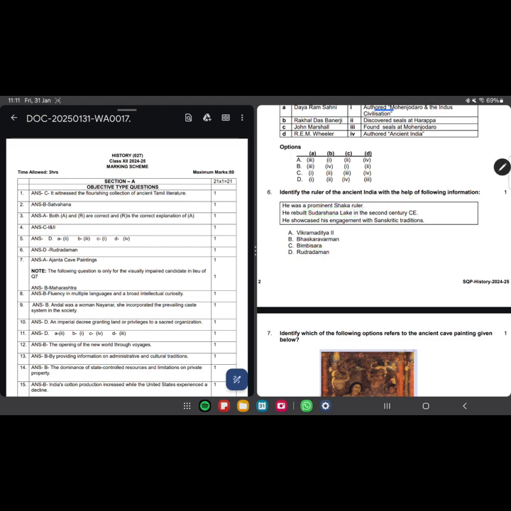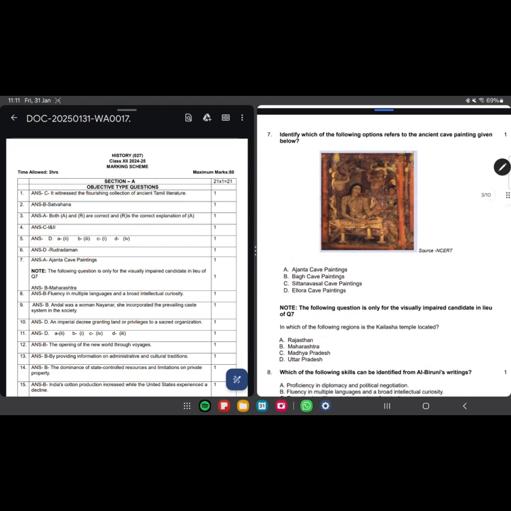We move ahead with, look, a picture based question here. That means you need to check the pictures carefully and read the things mentioned below them. These cave paintings, which are these? Okay, so Sittanavasal was not in our syllabus. Bagh cave is not in our syllabus, so these options get eliminated. Ellora cave was not displayed anywhere, but yes, Ajanta was discussed, so Ajanta cave is the answer for this.